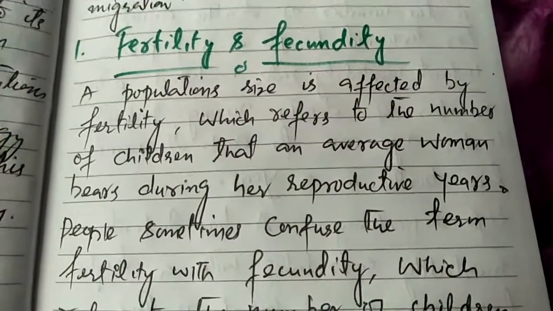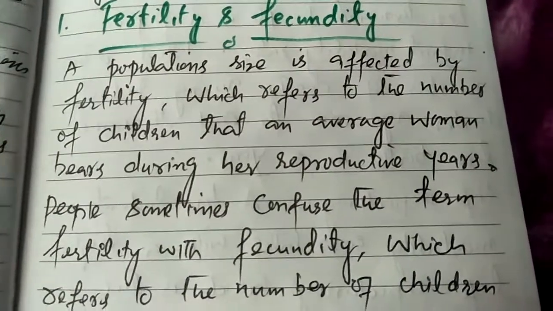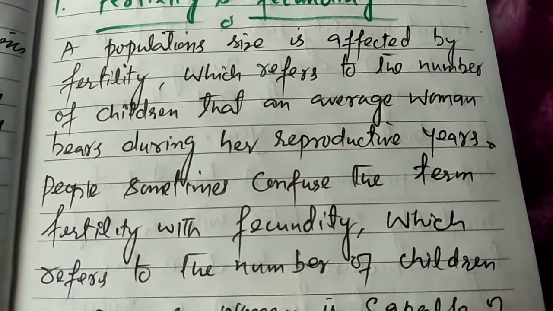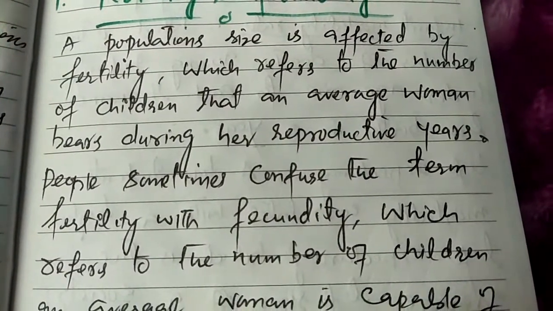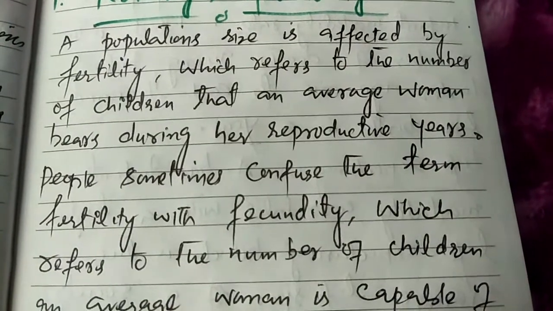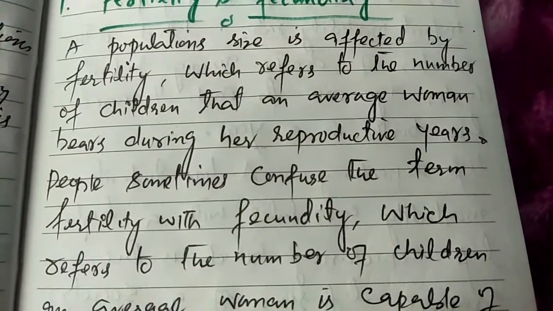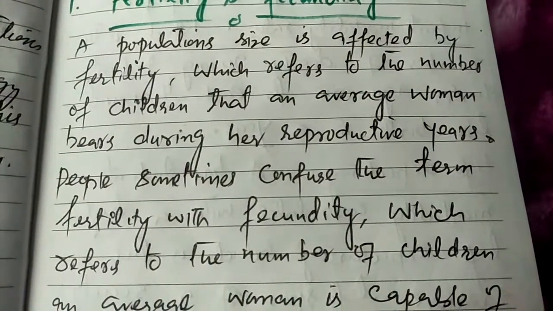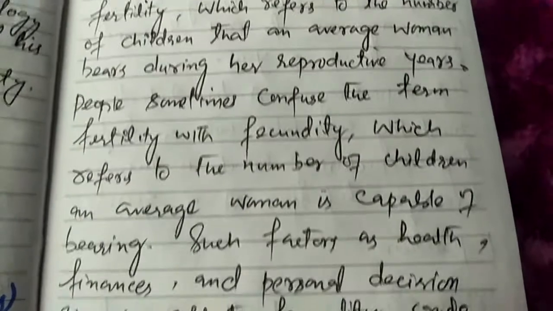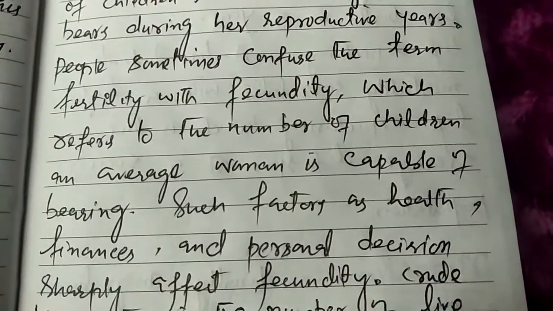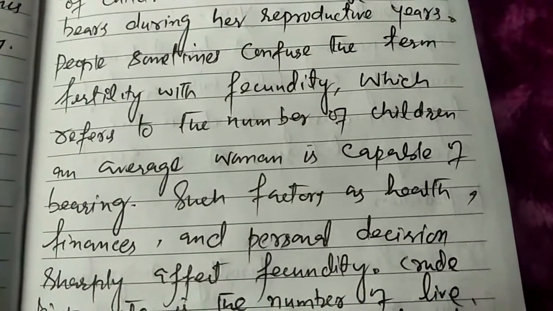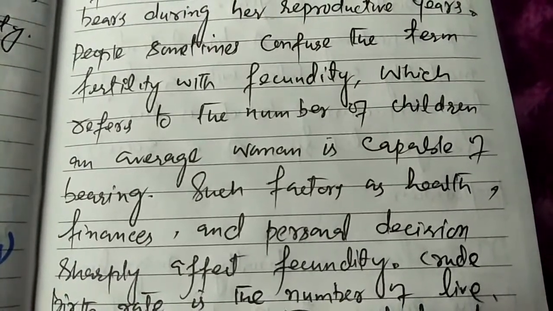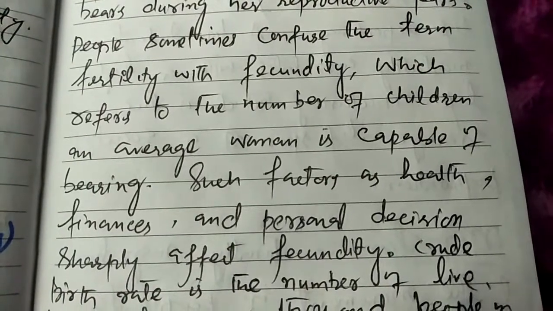First, fertility and fecundity. A population size is affected by fertility, which refers to the number of children that an average woman bears during her reproductive years. What is this fertility? It is the number of children which a woman bears during her reproductive years. People sometimes confuse the term fertility with fecundity. What is fecundity? It's not the complete fertility. Fecundity refers to the number of children an average woman is capable of bearing.